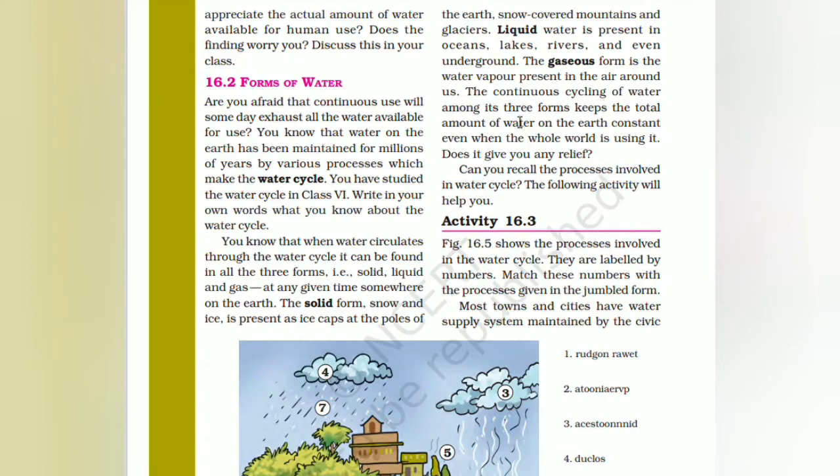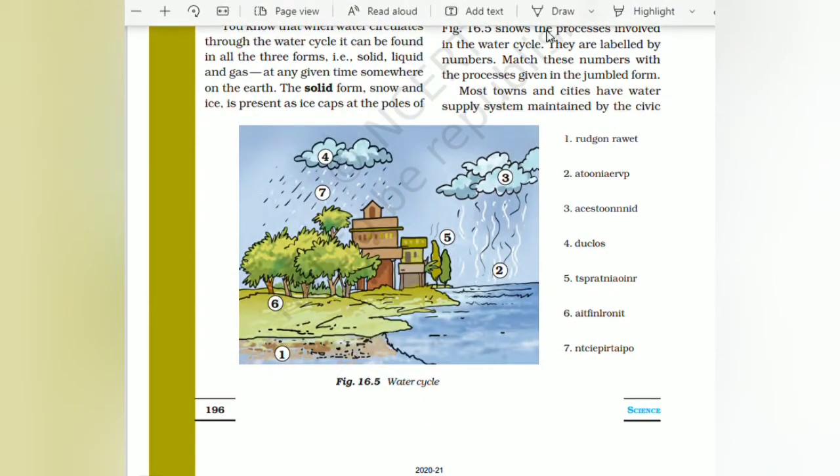Continuous cycling of water among three forms keeps the total amount of water on the earth constant even when the whole world is using it. Here is shown the process involved in the water cycle. They are labeled by numbers, given in a jumbled form.